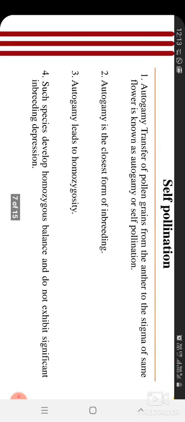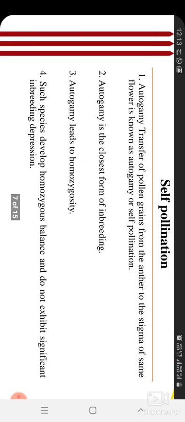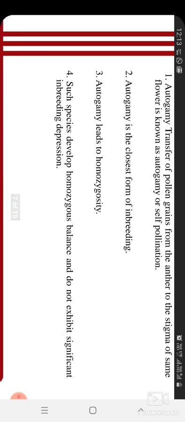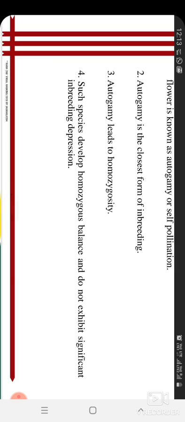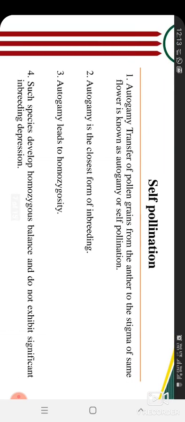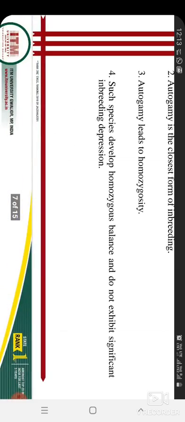What do we do in inbreeding? We pollinate the same flower, and that's why it leads to homozygosity. Such species develop a homozygous balance. That's why self-pollinated crops are homozygous and do not exhibit significant inbreeding depression. Okay, so these are some symptoms of self-pollinating crops.